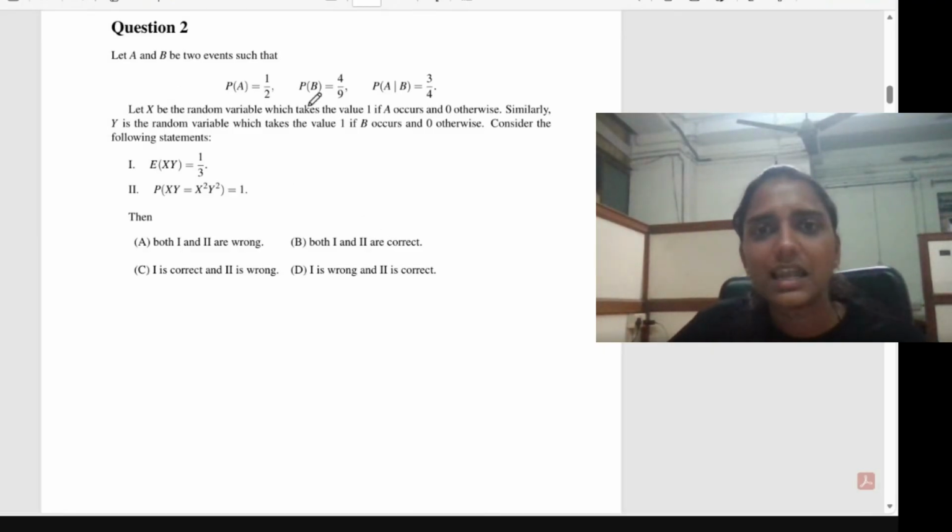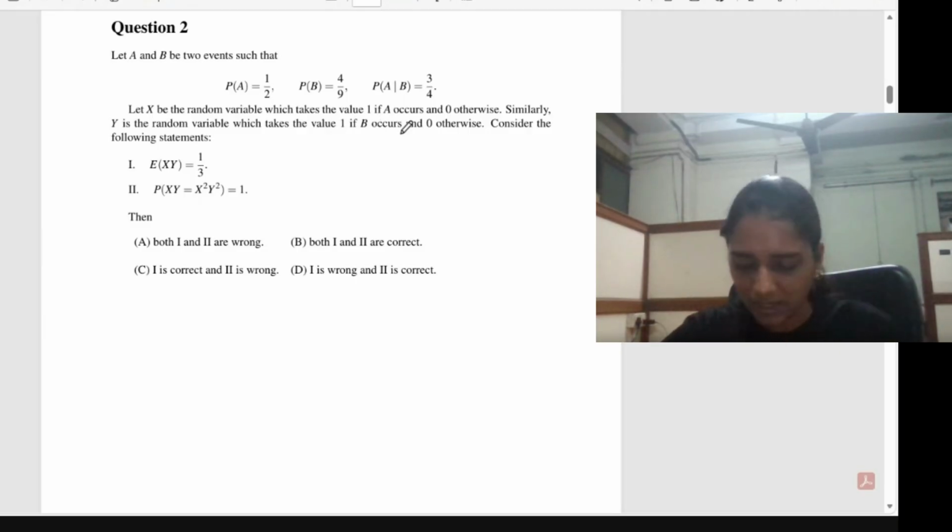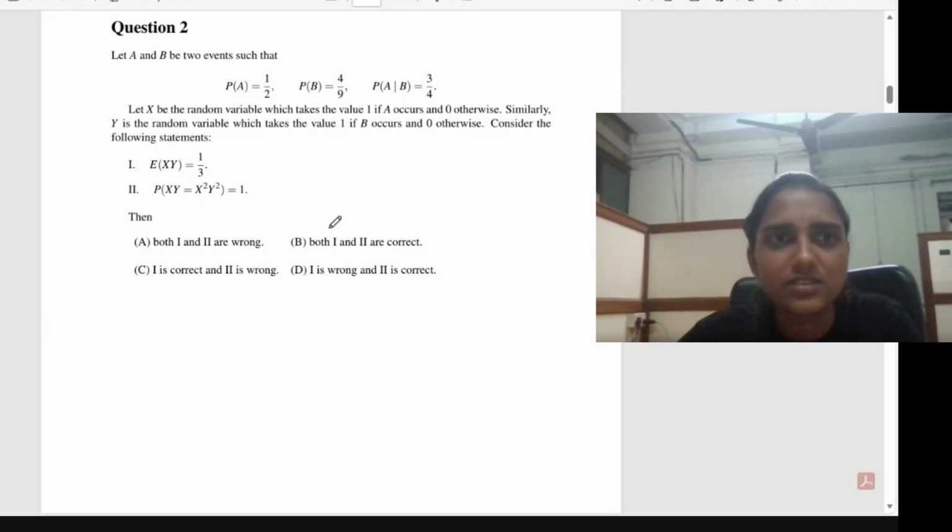Here, the random variables X and Y are indicator random variables, that is, they show whether the event A occurred or not and whether the event B occurred or not. About the indicator random variable, I will give you the definition first.